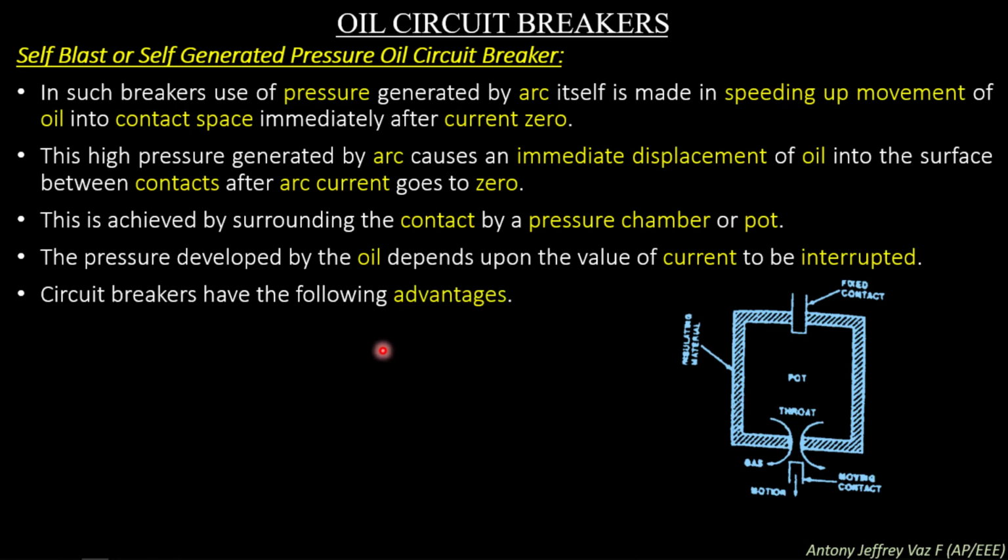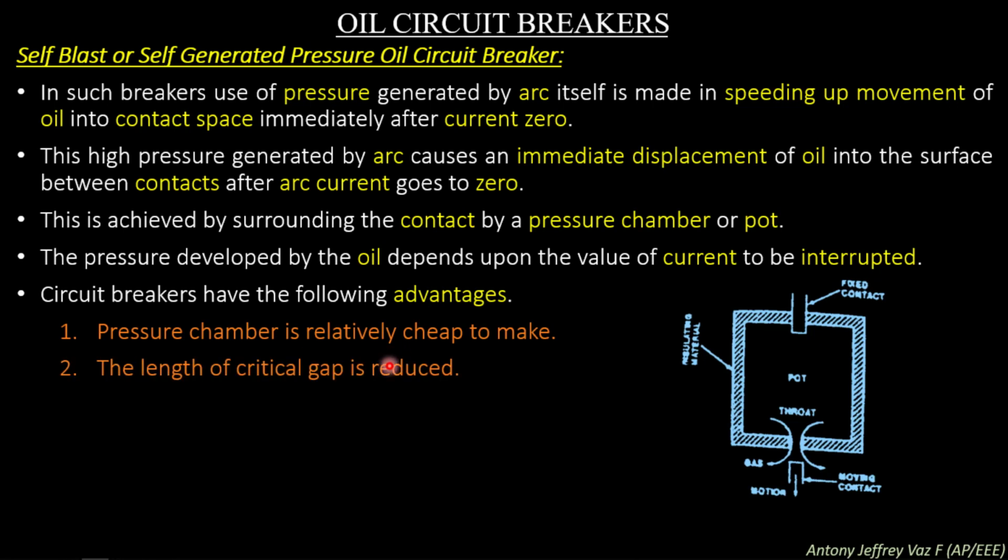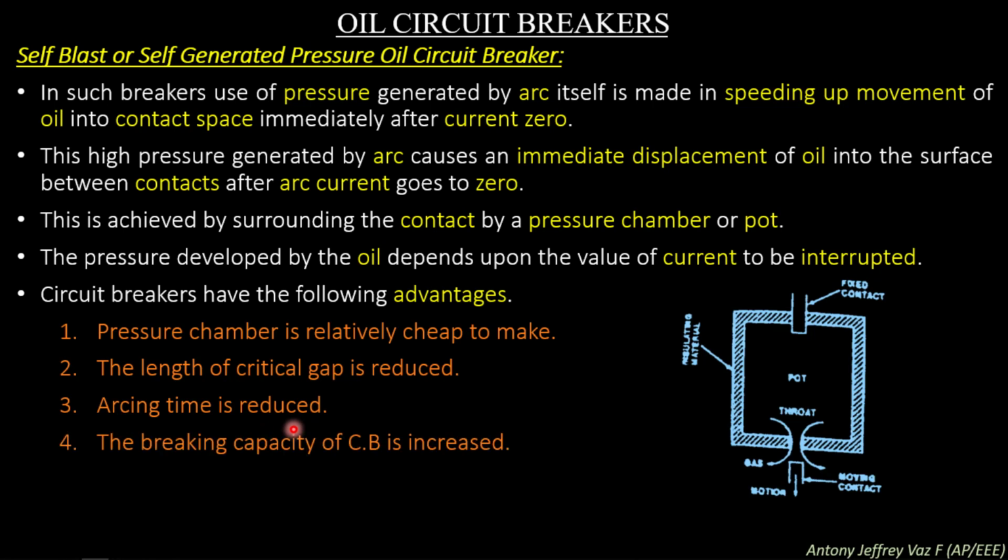Self blast or self generated pressure oil circuit breakers have the following advantages. First, the pressure chamber is relatively cheap to make. Second, the length of the critical gap is reduced. Third, arcing time is reduced. Fourth, the breaking capacity of the circuit breaker is increased.